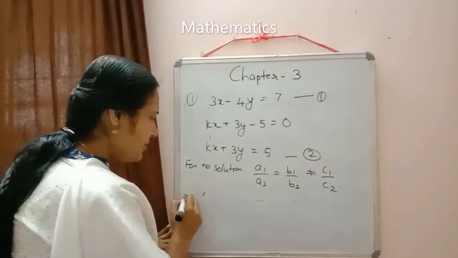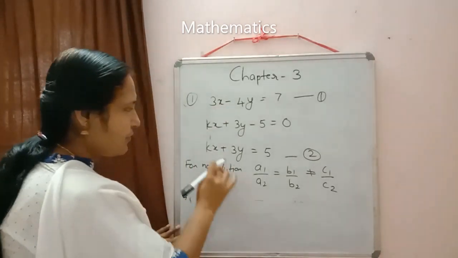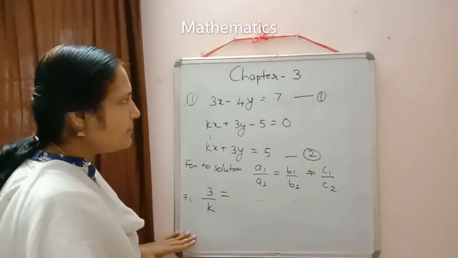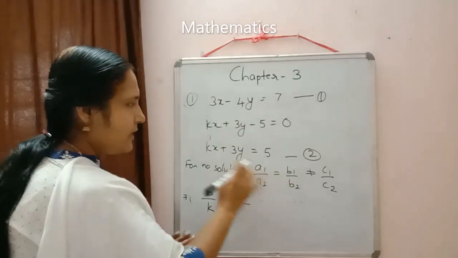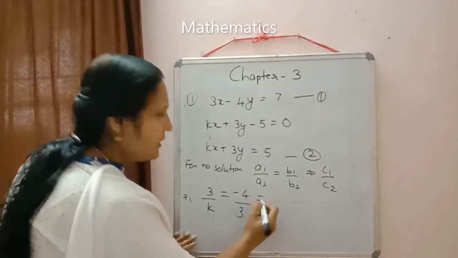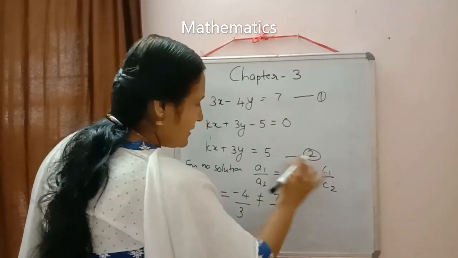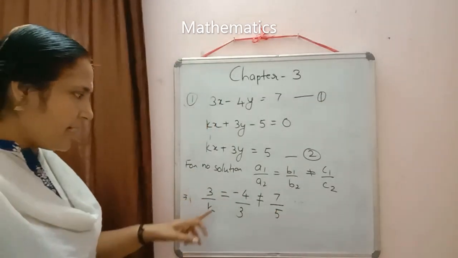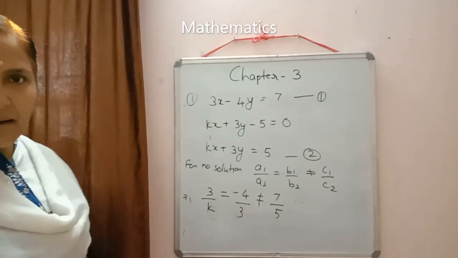Now we will substitute the value. a1 we have 3, by a2 coefficient of x in the second equation, equal to b1 by b2, b1 coefficient of y minus 4, here 3, not equal to constant term 7 and in second equation we have 5. So 3 by k equal to minus 4 by 3 not equal to 7 by 5.